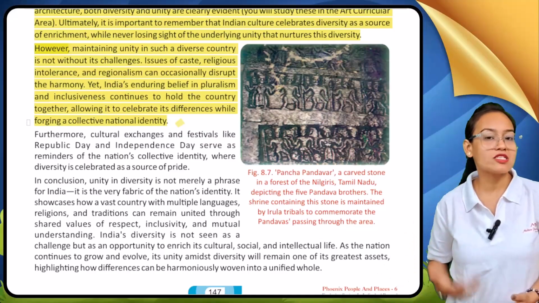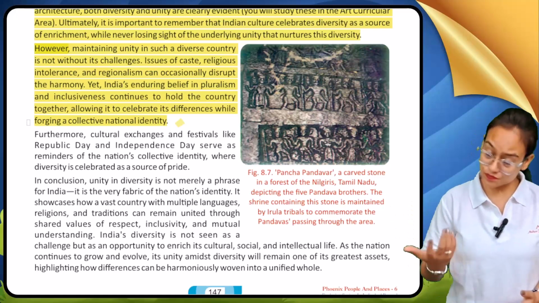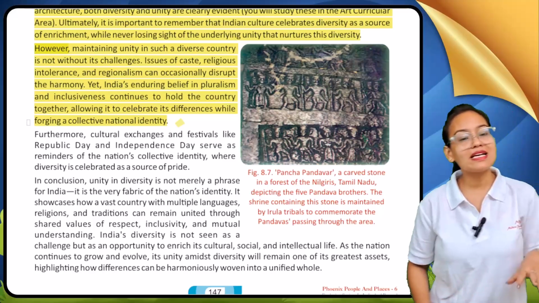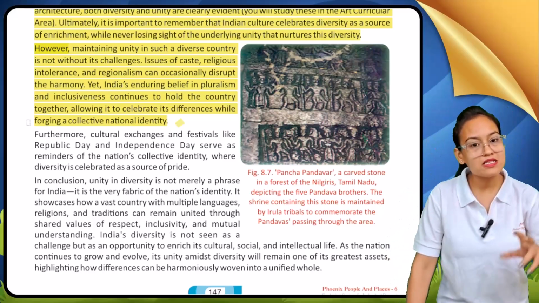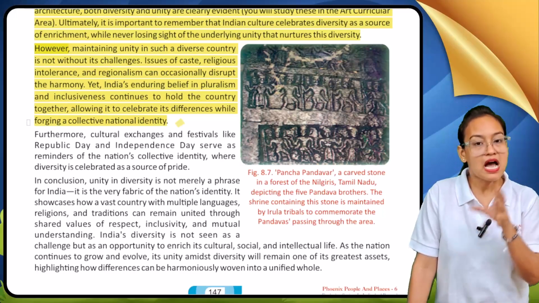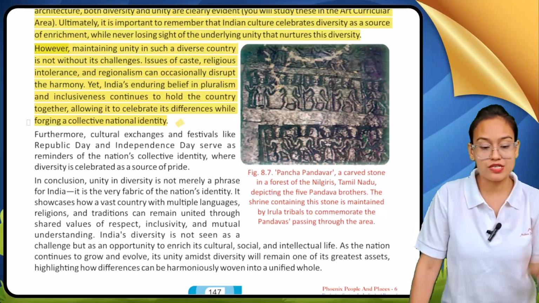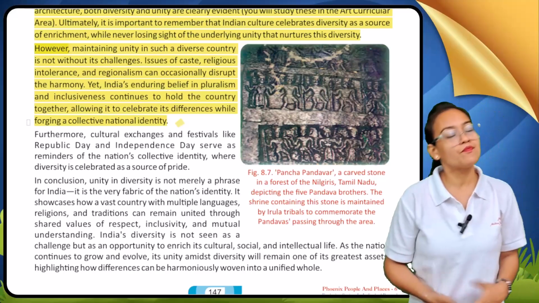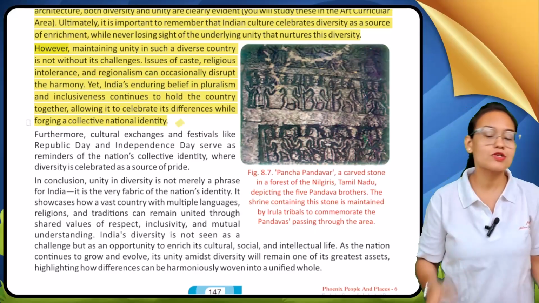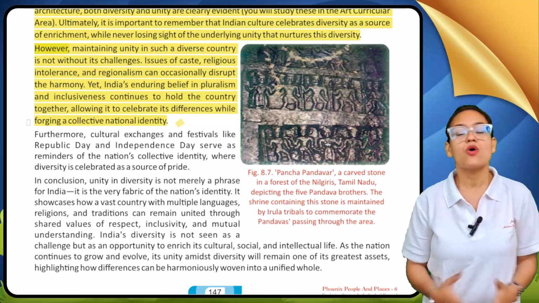Now, what type of challenges, what type of issues can arise? Here you can see issues arise on the basis of caste, religious intolerance and regionalism. These are all social evil practices which try to separate our unity in diversity, which try to create a disturbance among our unity. But still, India's enduring belief in pluralism and inclusiveness continues to hold the country together. Our country India stands strong, and we can fight all these social evils.